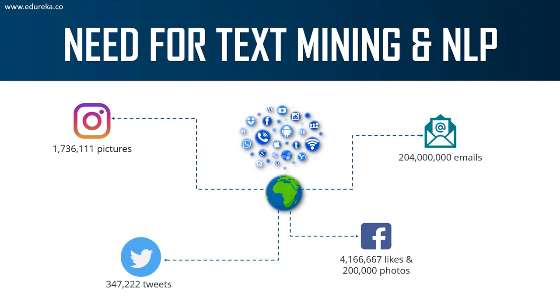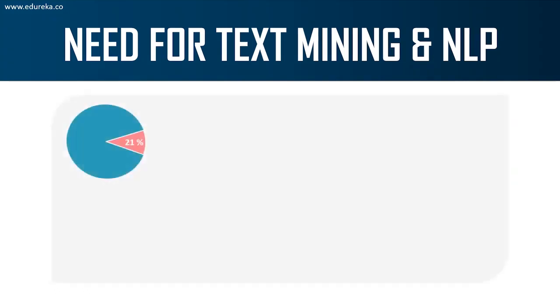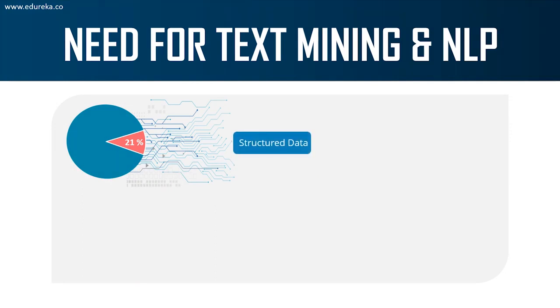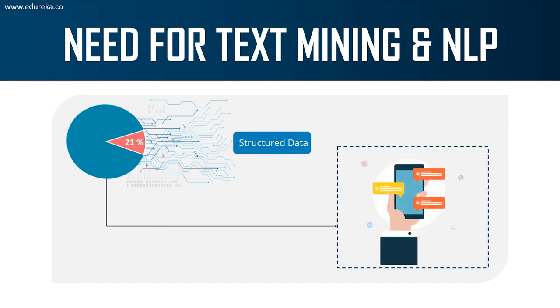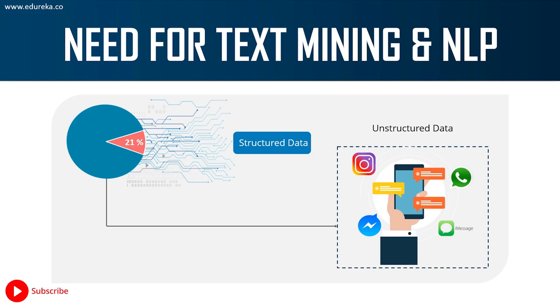We're generating data while we're watching YouTube videos, when we're sending emails, when we are chatting, and all of that, right? Even the IoT devices at our house, right? We have Alexa, all of this is generating a lot of data. A single click on your phone is generating a lot of data. Now, not only that, out of all the data that we generate, only 21% of the data is structured and well formatted, right? The remaining of the data is unstructured. And the major sources of unstructured data include text messages from WhatsApp, Facebook likes, comments on Instagram, the bulk emails, and all of this, right? All of this accounts for the unstructured data that we have today.